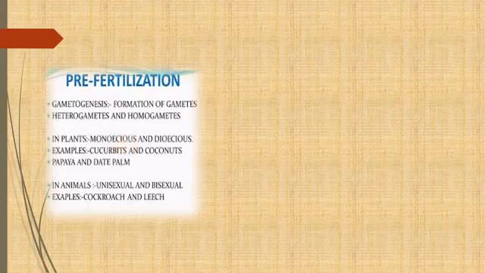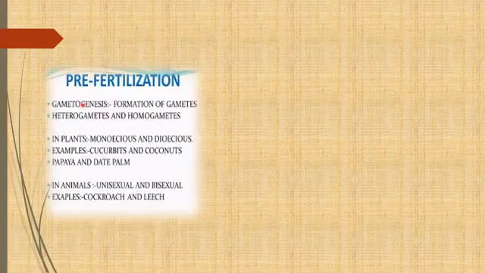So first is the pre-fertilization events. As I told you, it means all the events that take place before the fertilization. Now for the fertilization, what do we need? We need the gametes. It means the first stage of pre-fertilization is the formation of gametes. Formation of gametes in pre-fertilization is known as gametogenesis, and after that these gametes are going to be transferred from one individual to another individual, or from one part of the body to another part of the body.